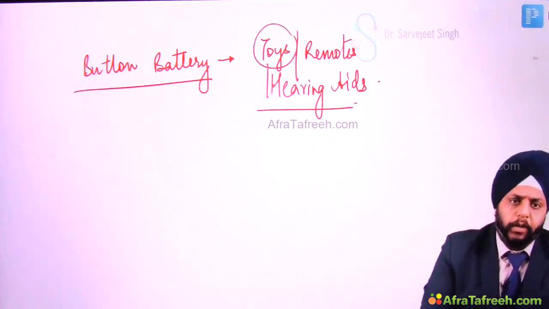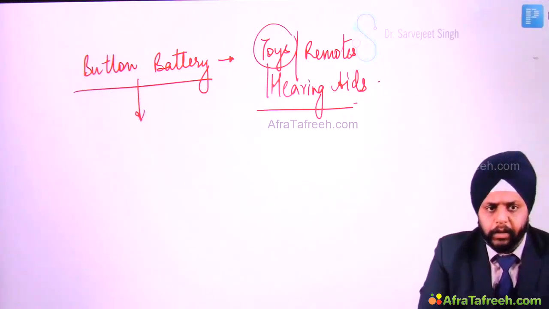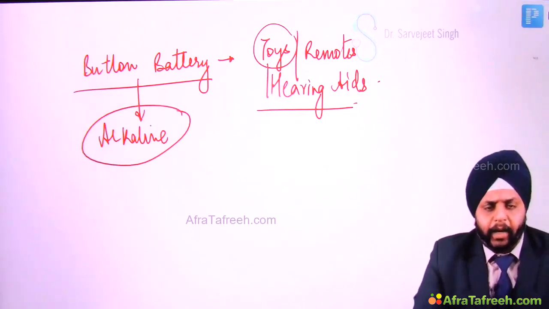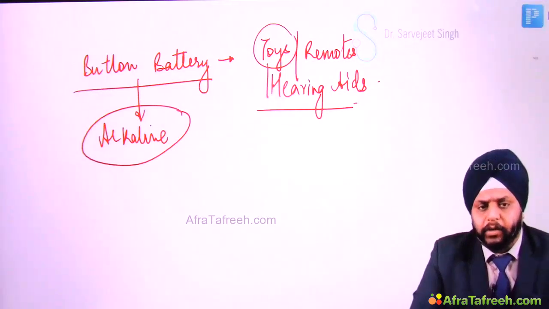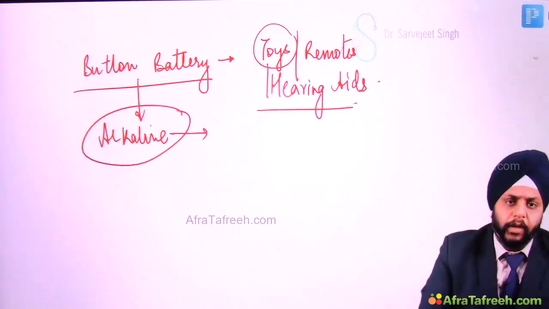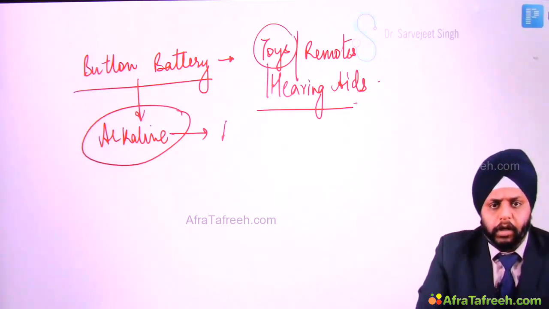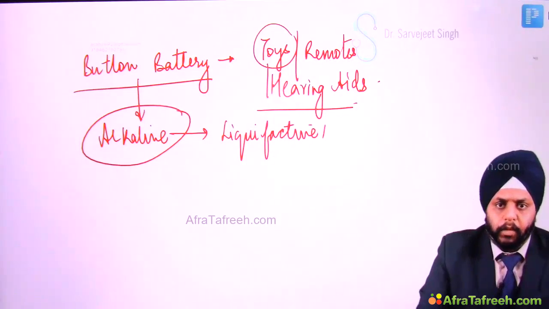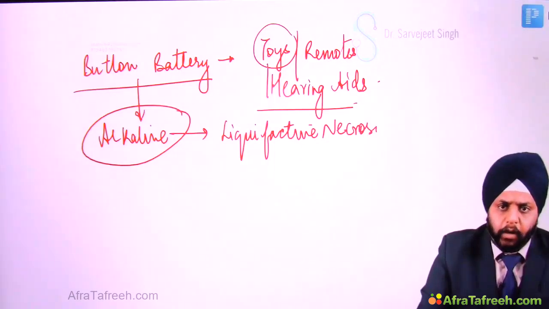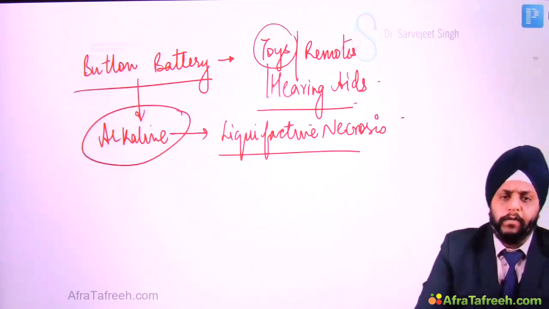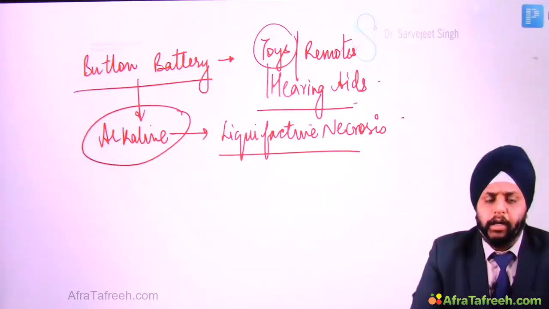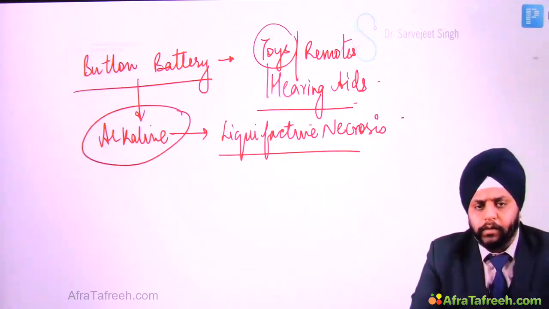Now, if the child puts these small button batteries in the nose, what will happen? These are alkaline batteries. Because these are alkaline batteries, when the battery comes in contact with the nasal secretion, it leaks and the alkali comes out. It can cause liquefactive necrosis of the septum and the surrounding tissue. Not only will it be painful, it will also leave permanent damage to the patient's nose or septum.